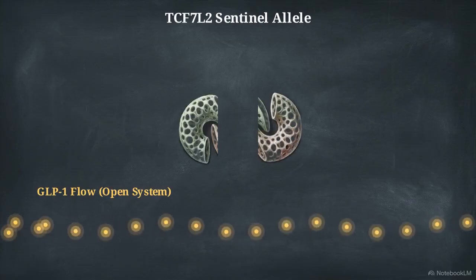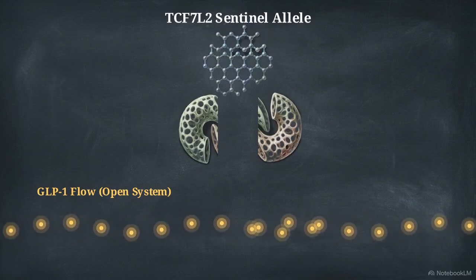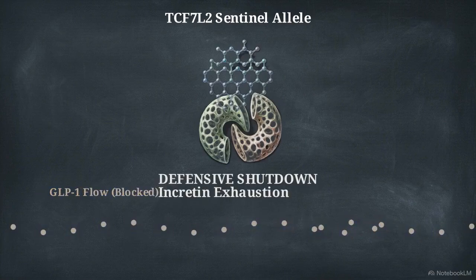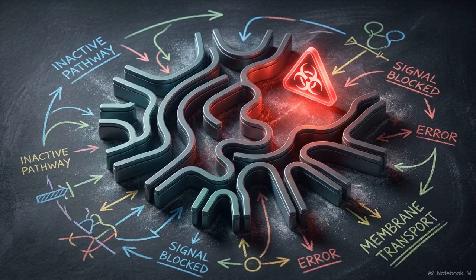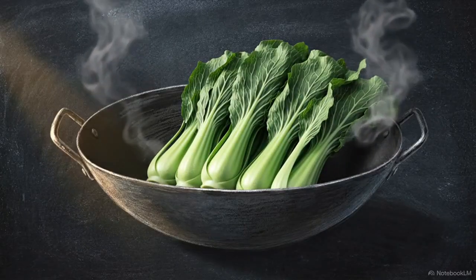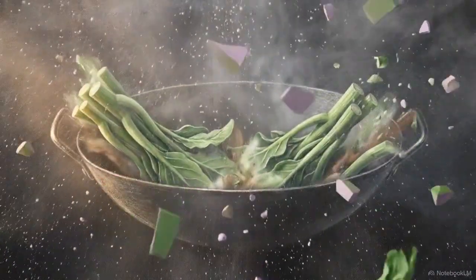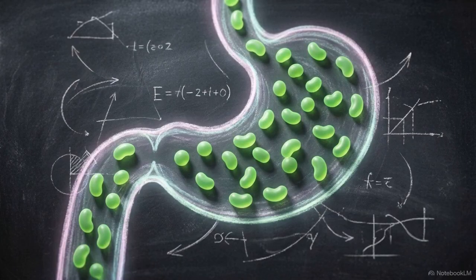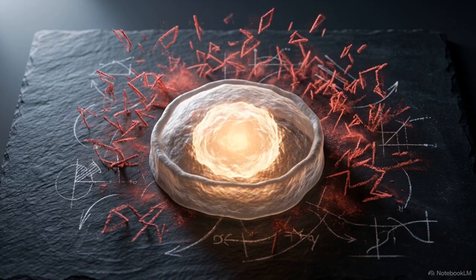When a carrier of this allele consumes a starch stack, the gene variant intentionally limits GLP-1 secretion. This results in incretin exhaustion, a biological mandate for purity that triggers a defensive shutdown. High-volume vegetable diets avoid this collision through structural modulation. Boiling or stir-frying gailan physically breaks down the cell walls, reducing the digestive load before it reaches the system. The resulting metabolic fatigue functions as a defensive shutdown, an intentional biological response to preserve system purity against a calculated stress penalty.